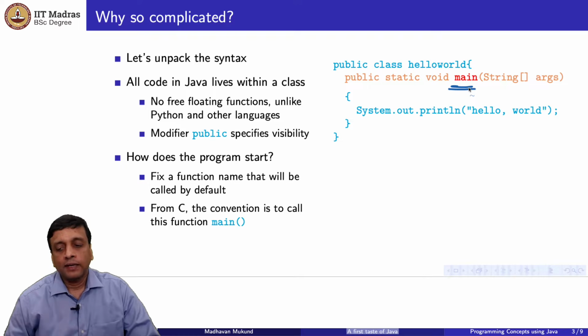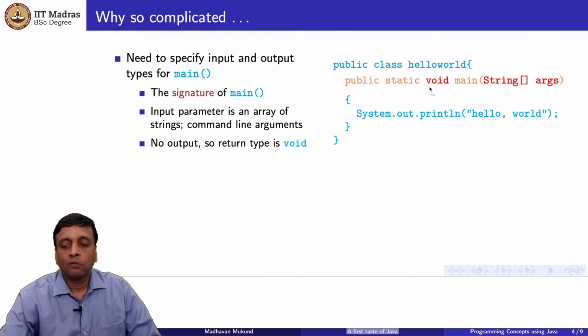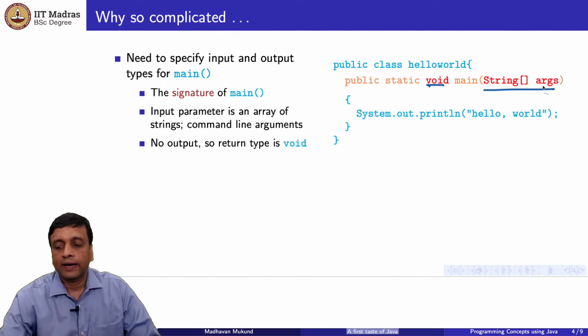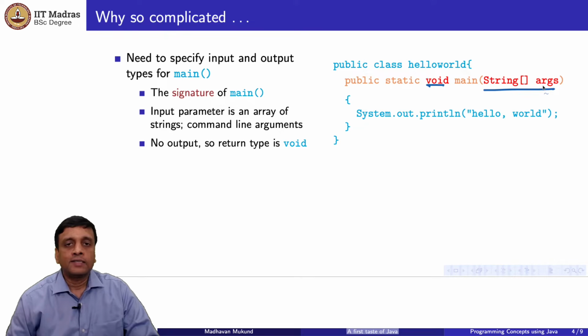Now, the next part is what is around the main. What's inside the brackets and what's just before main. This is the so-called signature of main. With every function, it takes a certain kind of arguments and it returns a certain kind of return value. Now you might think that a function like main, which is called from nowhere because it starts off on its own spontaneously, as it were, nobody's there to pass it any arguments, so why should it take any arguments? And similarly, it's certainly not going to return anything to anything that called it because it's not being called by any function, so there's no return value.